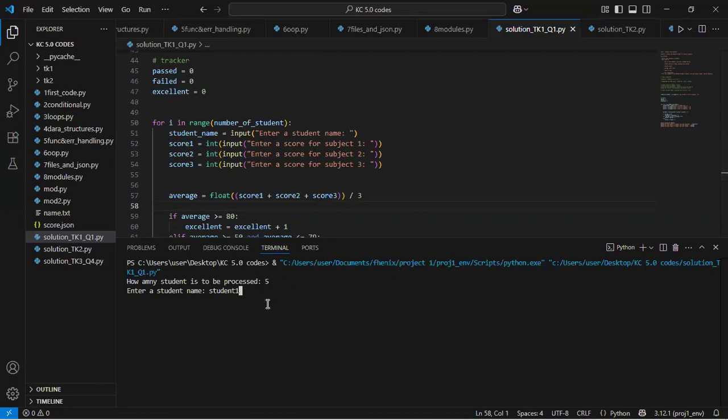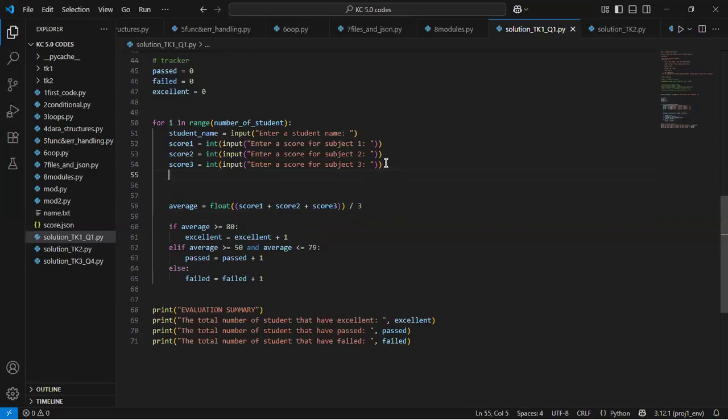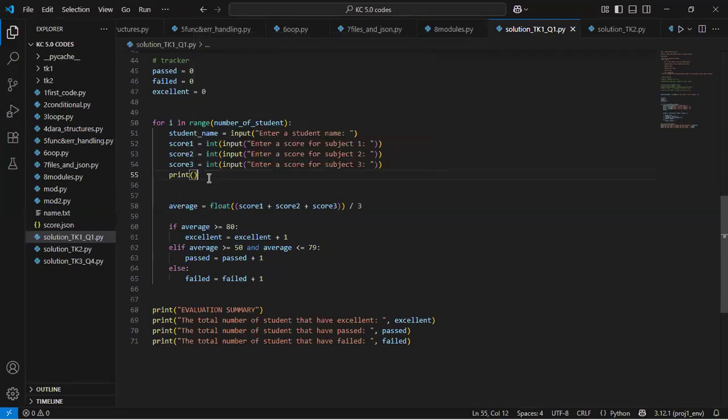So for student 1, I'll have 10, 10. And then it moves to the next student. Okay, so let's make that reasonable. So I'll put an empty print here because it's kind of joining up everything. So at the end of it, I will put empty prints there, and then I would say moving into the next student.